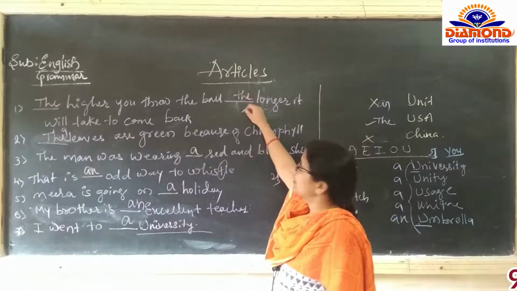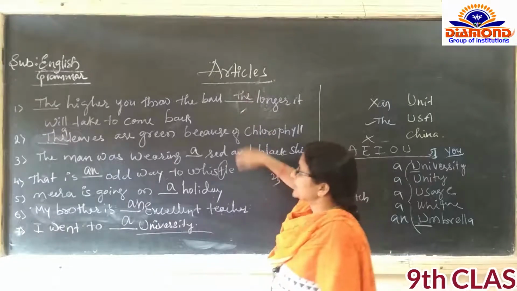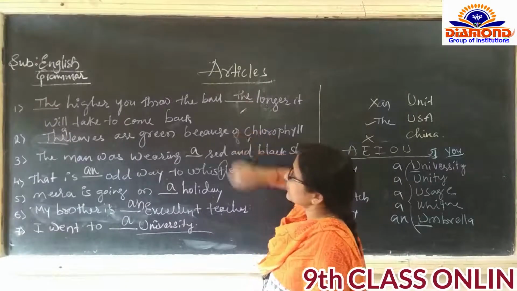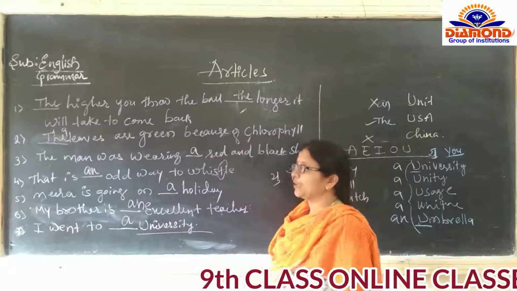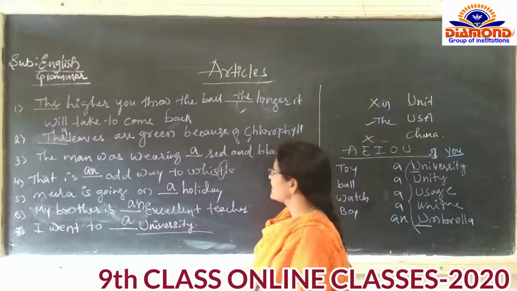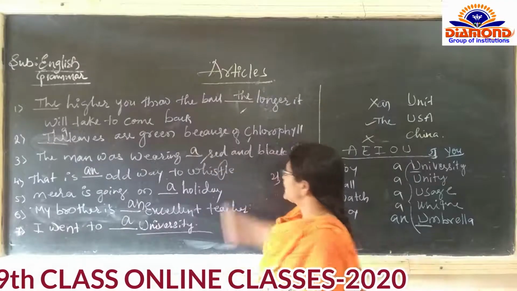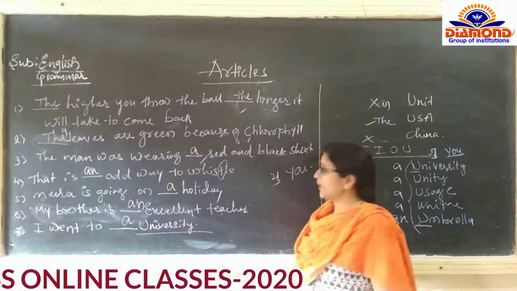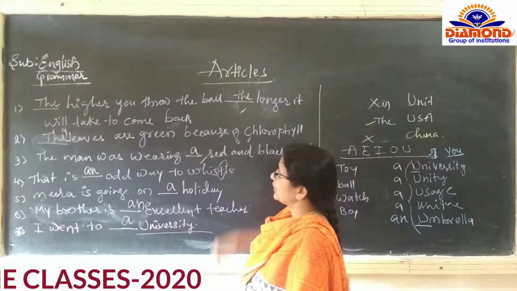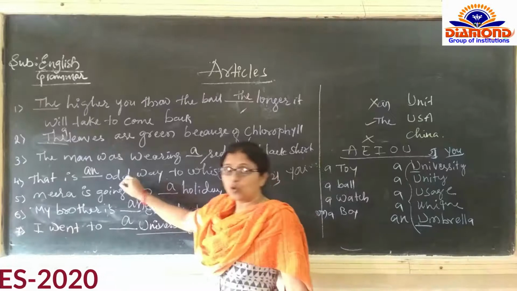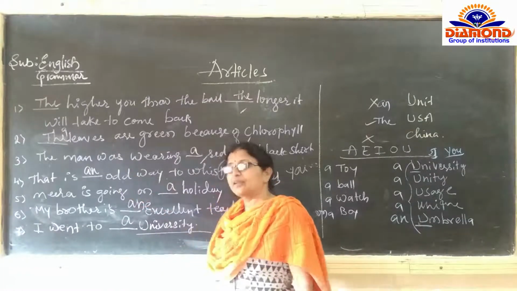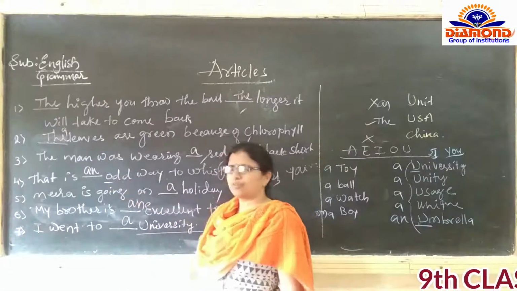Like that. The first one is degrees, that is the reason we use the here. Second one, leaves is a group or a class. And third one, there is a consonant, that is the reason we use a. And fourth one, there is an O pronunciation, the O sound is there, and directly here they have given O, no problem.